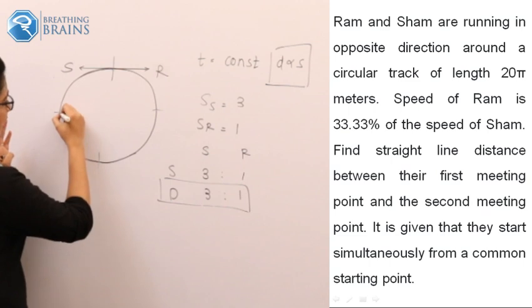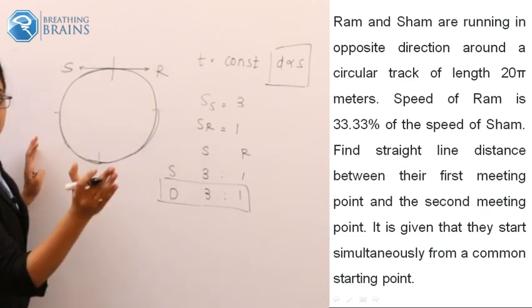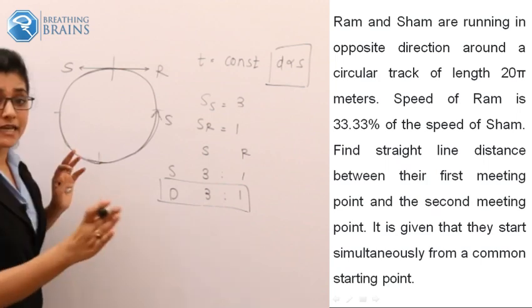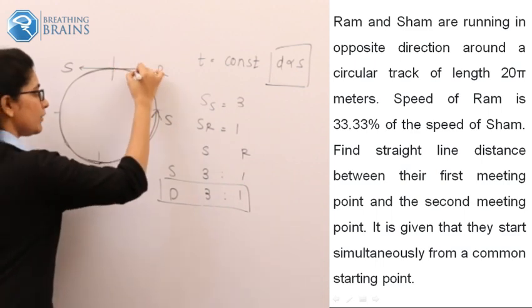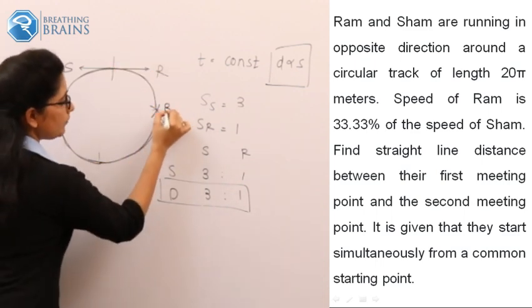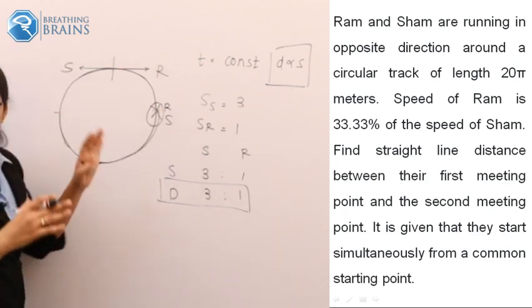This is the first part, this is the second part, this is your third part. So when Sham is able to cover 3 parts of this distance, when Sham is here, in the same time, Ram will only cover 1 part of his distance, means only this part. So what will be their first meeting point? It is this.